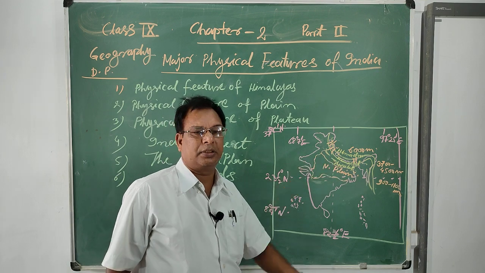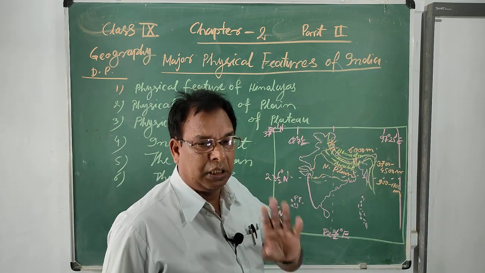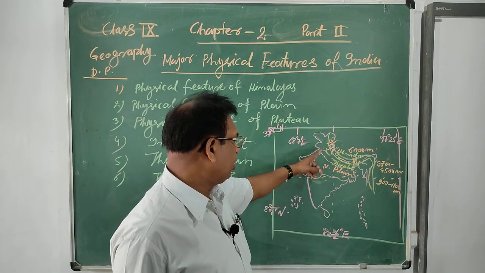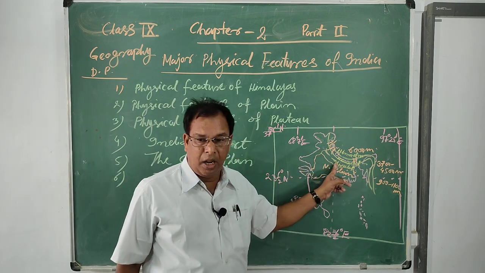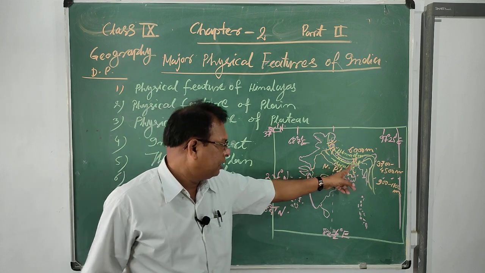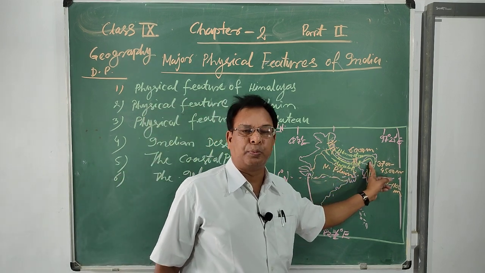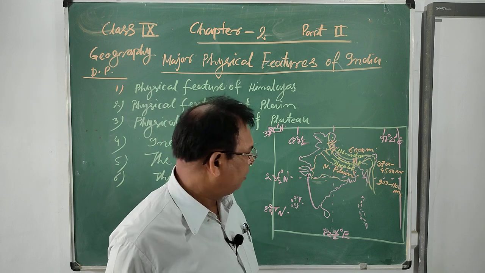These plain regions are divided into three major parts. In the north, the Indus River Valley Basin; in the middle, the Ganga River Valley Basin; in the east, the Brahmaputra River Valley Basin.